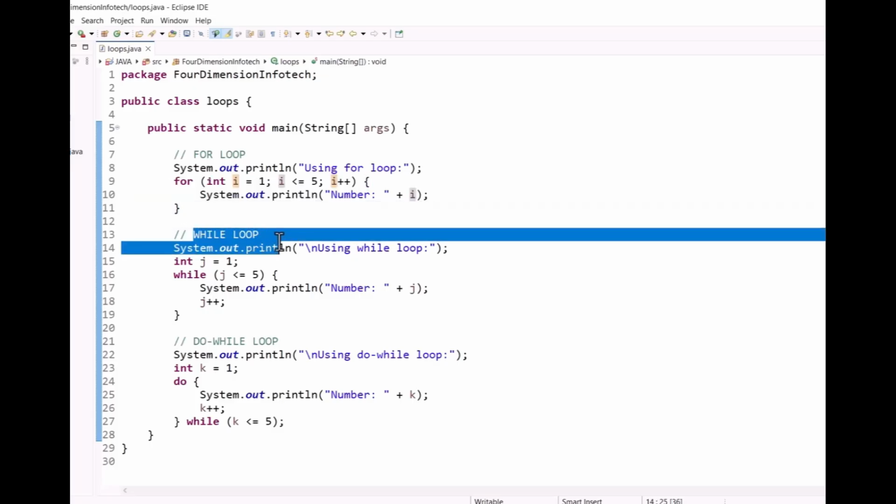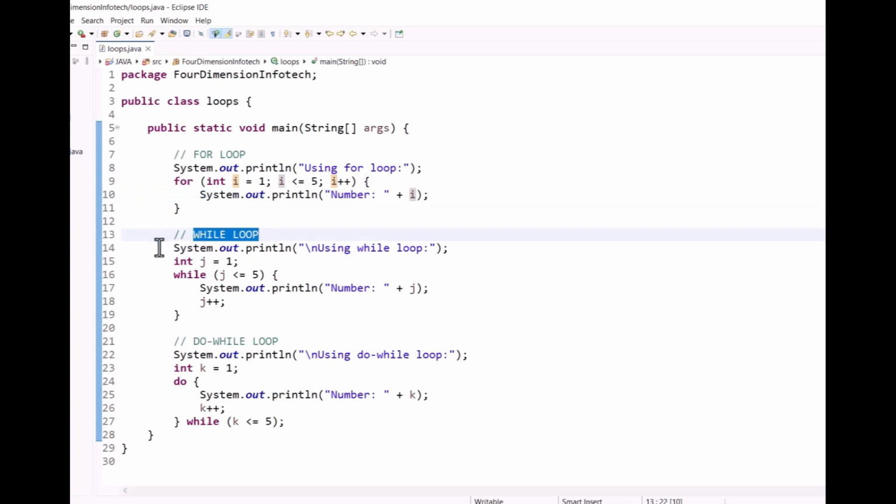Next is the while loop. In the while loop, here we write system.out.println and give the statement using while loop.